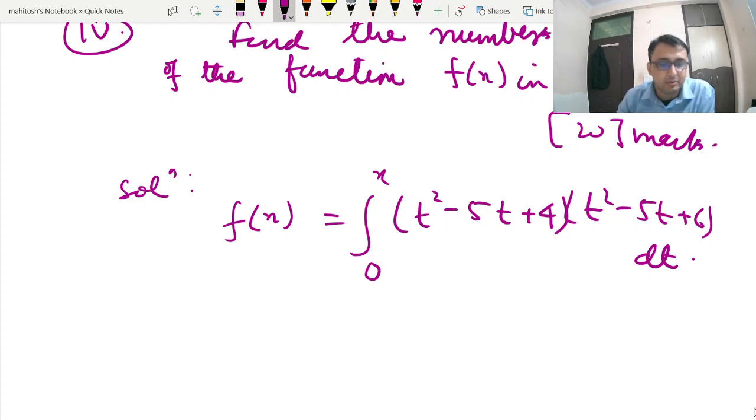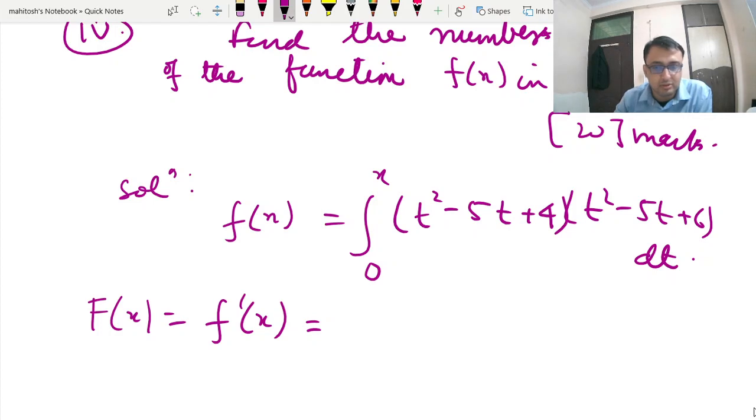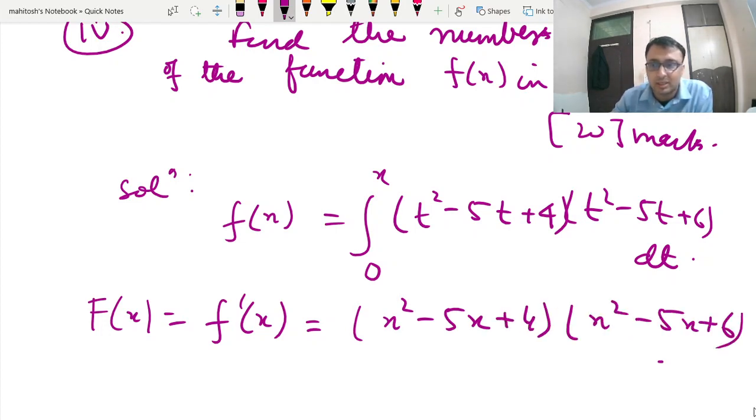Now first we have to find the critical points of the function. So to find them, we will write F dash x, the derivative of capital F(x), using the Leibniz rule, and we can write this as (x square minus 5x plus 4) into (x square minus 5x plus 6) is equal to 0.